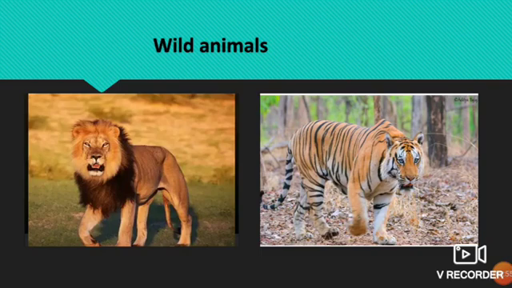Due to deforestation, deforestation means what? Cutting down the trees. Due to deforestation, wild animals do not get their food and shelter. As a result, they enter human settlements and may kill domestic animals or people.